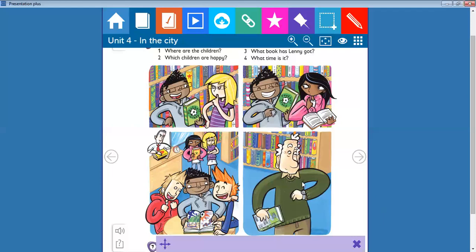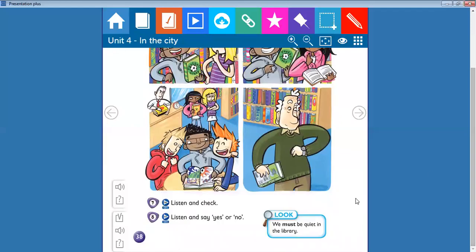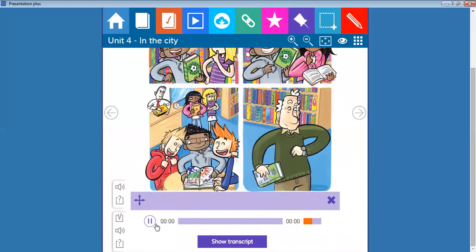So that was right. They are in the library. Alex, Lenny, and Simon are happy. And Lenny has got a book about football, and it is 5 o'clock. That's good. Now, listen and say yes or no. Pupils book, page 38, exercise 8. Listen and say yes or no.